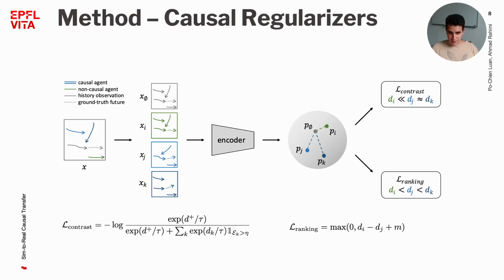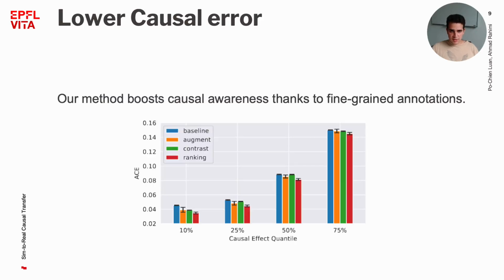But thanks to the simulator, we have more fine-grained causal labels, which are the causal effects. Therefore, the second regularizer uses these more fine-grained causal labels to rank the agents and enforces this ranking in the distances in the latent space. We show that using this methodology is indeed useful for decreasing the average causal error and increasing causal understanding of the models. This improvement is even more pronounced when using the more fine-grained causal labels in the ranking regularizer.